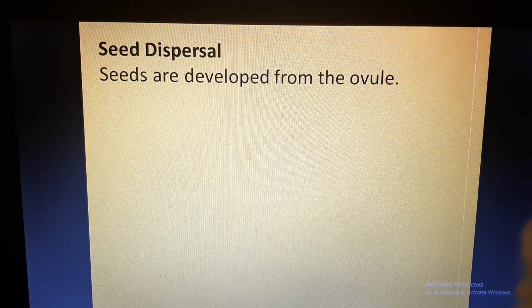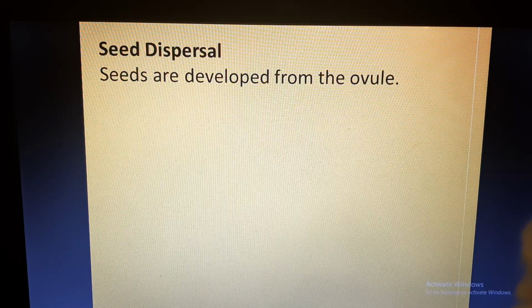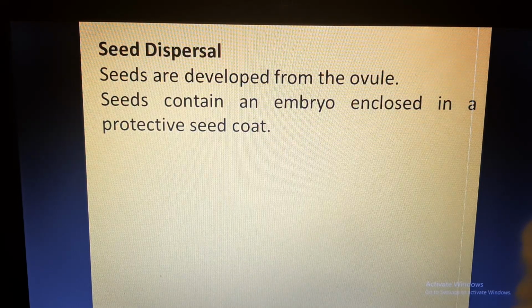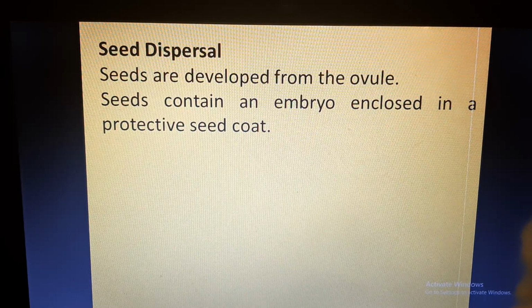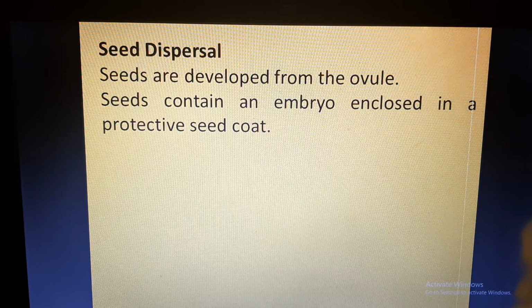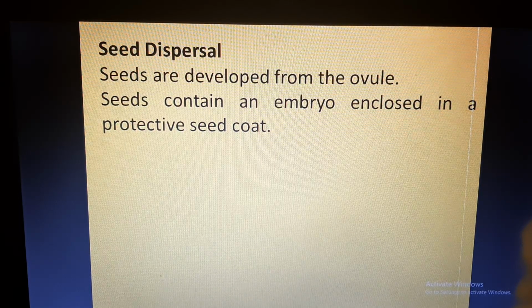So you see, the ovule is developing into seeds, and the seed coat or seed covering also. Now this seed contains an embryo, and this embryo is developed from the zygote. And how was the zygote formed? From male and female gamete fusion. So now the seed contains an embryo which is enclosed in a protective seed coat.